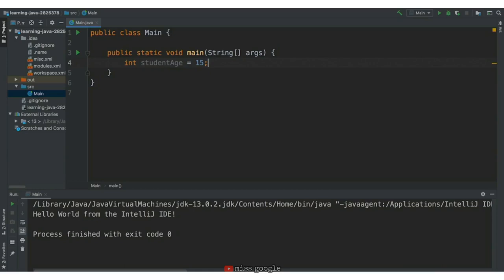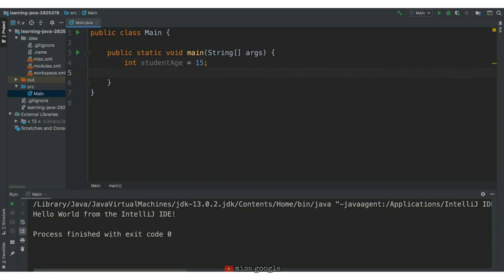As you can see, a variable has a data type, label, and value. In this case, the data type is int, the label is student age, and the value is 15. The equal sign is an assignment operator that assigns the int variable with the label student age and the value 15. Let's create the next piece of data in Java, a student's GPA.